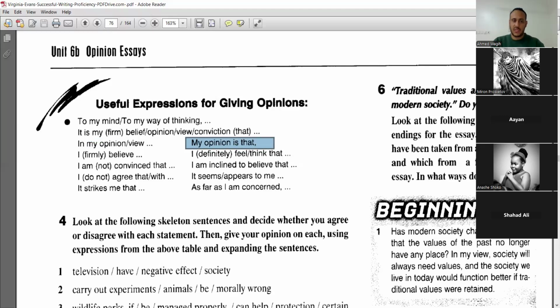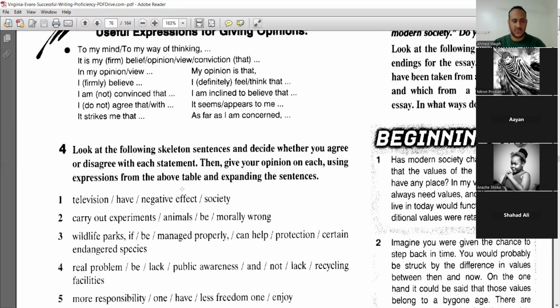I firmly believe. Have you noticed that we do not write short forms? Because it's formal, so we don't write short forms. I am inclined to believe that, as far as I'm concerned, it strikes me that. So this is how to express your opinion.